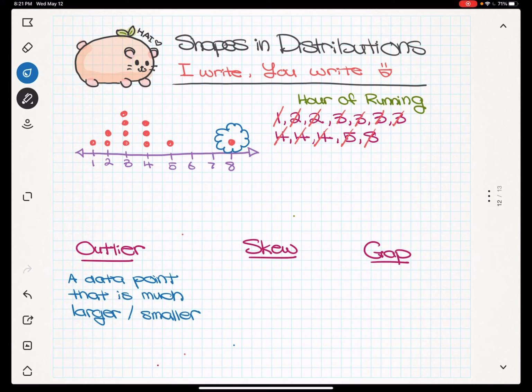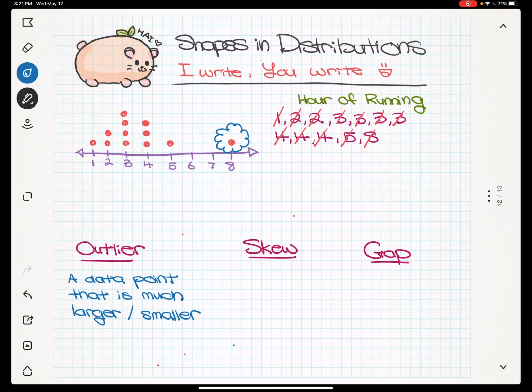Or maybe my brother, who I paid minimum wage, did not count correctly. Maybe he fell asleep and he's like, they'll never notice if I just make up a number, and he just said 8, right? These are all different valid reasons why this outlier might have existed. But it's really important for us to look at these outliers because it does skew our data. And what does that mean? Well, that's what we're talking about next.